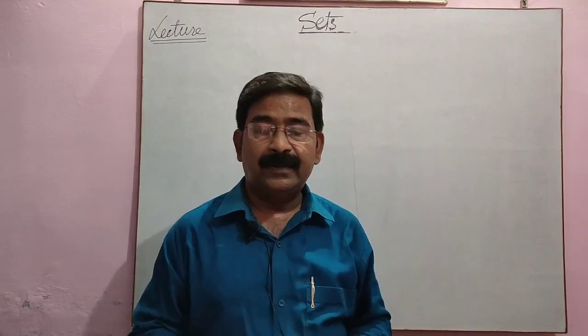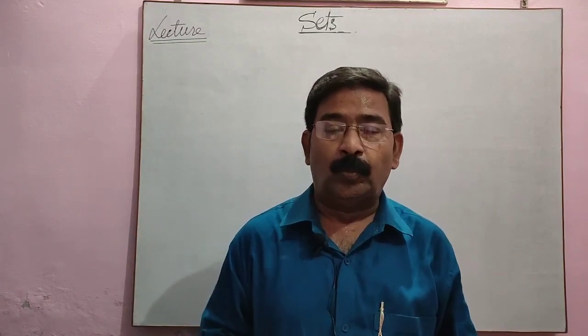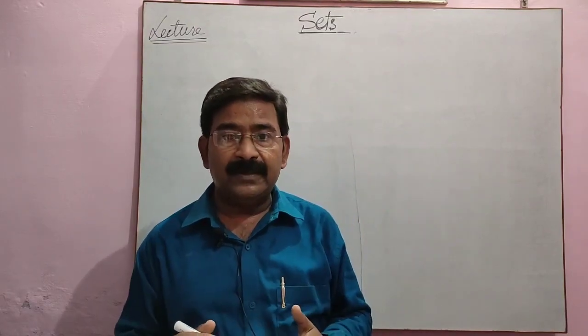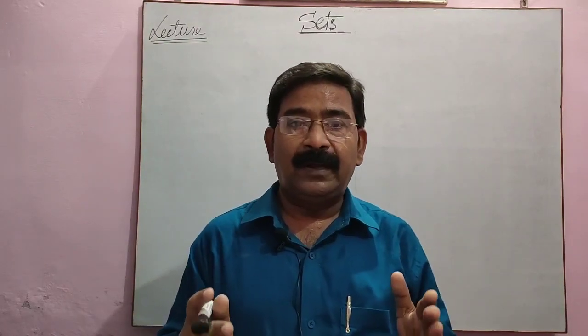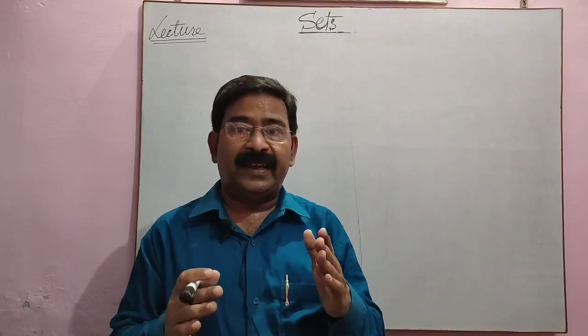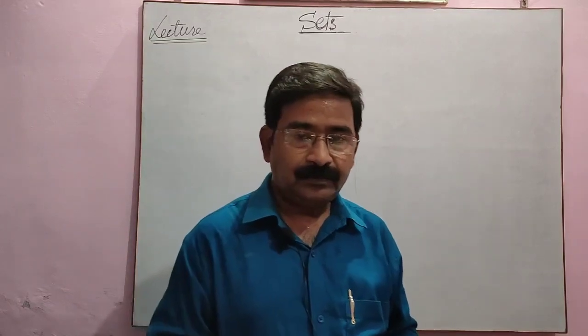What is a set? Set means a well-defined group. Well-defined means which is acceptable by all. Means everyone can accept the things, well defined.